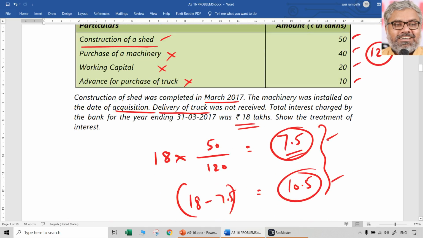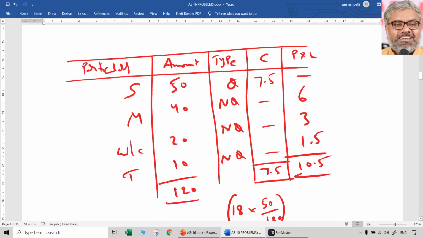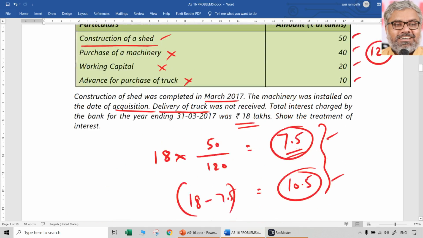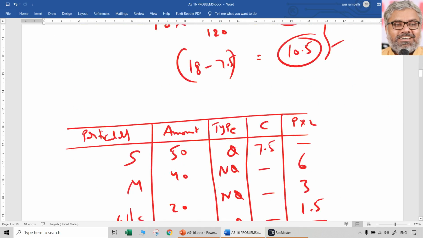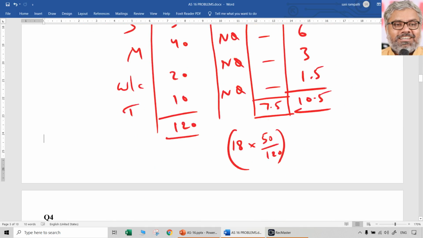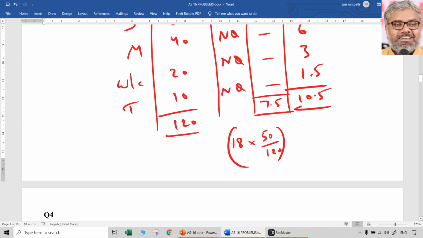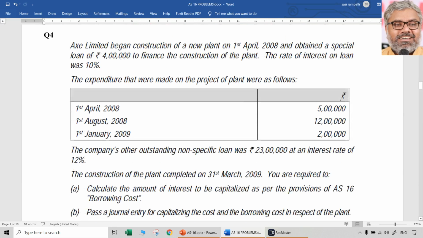And the final conclusion is always important. 7.5 lakhs to be capitalized and added to the cost of construction of the shed, whereas 10.5 lakhs should be charged to the profit and loss account as interest expenditure, as finance charges. That is a better word. That's it. Next, look at question number 4.